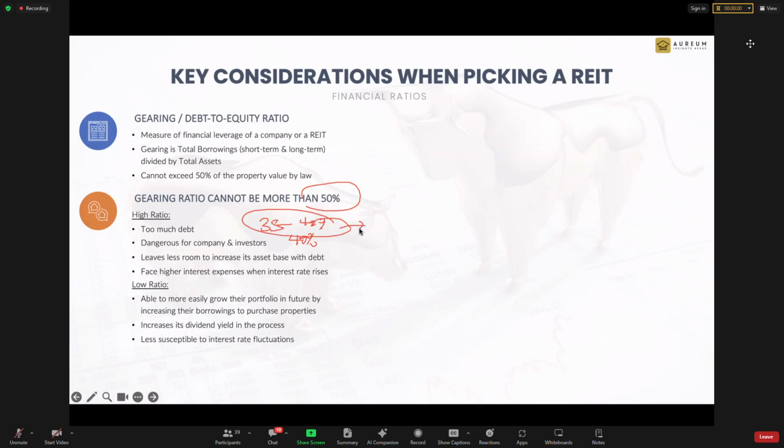Why too high is risky. It also shows that the manager has been taking too much risk, which I'm not comfortable with. They are a bit too aggressive. Too low, it means that the manager has difficulty in buying properties. If there's a difficulty in buying property, then there's a growth concern. Growth concern is not because they are prudent, it's that they can't buy. They want to buy but cannot buy, because no manager wants to make the gearing so low. It is not beneficial to them because their income is lesser.